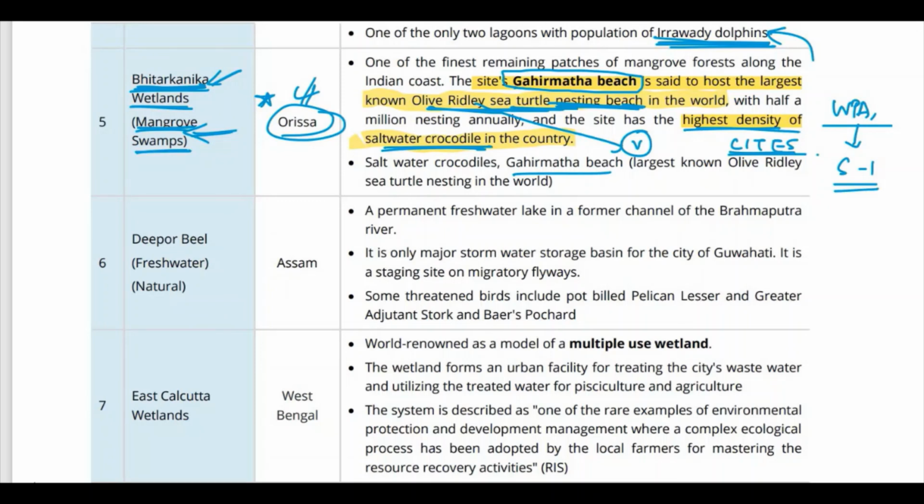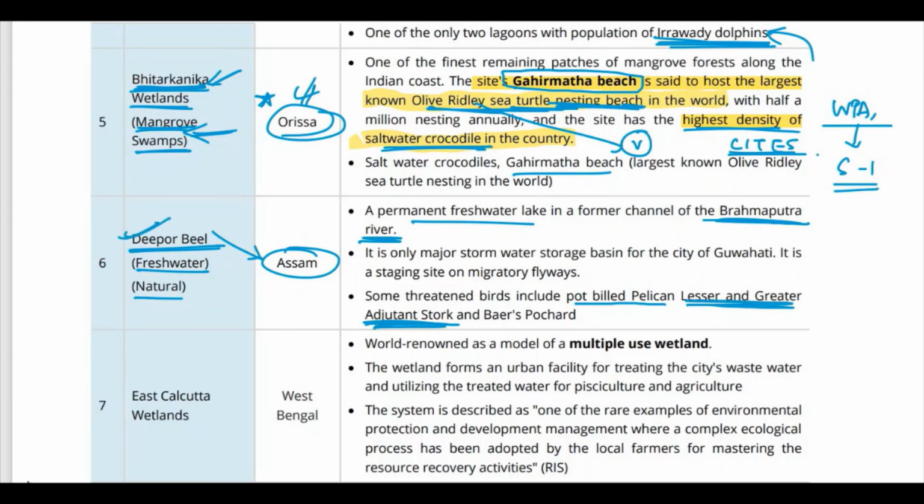So remember these. Then we have Deepor Beel. Deepor Beel is in Assam and it is a freshwater natural wetland. It is a permanent freshwater lake in a former channel of the Brahmaputra river, and it is the only major stormwater storage basin for the city of Guwahati. The important thing to note here is that some of the threatened birds include the spot-billed pelican and the lesser and greater adjutant stork. Remember these. The lesser and greater adjutant stork is found in Deepor Beel.